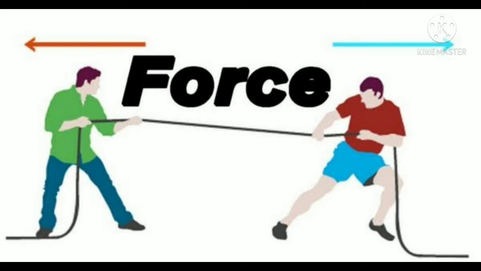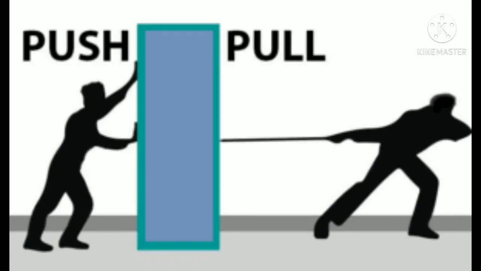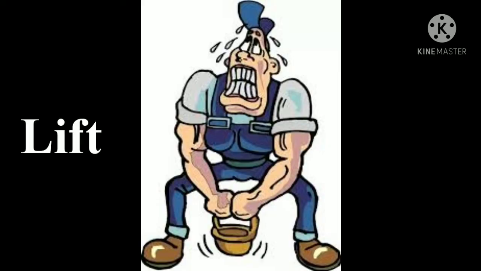When we apply force, what happens? We are able to push, pull or lift something. In the diagram in front of you, one is pulling, one is pushing, and another is trying to lift one bucket. He is like a bulldozer, isn't it? But he can't even lift the bucket which is empty of water. So funny to look at, isn't it?